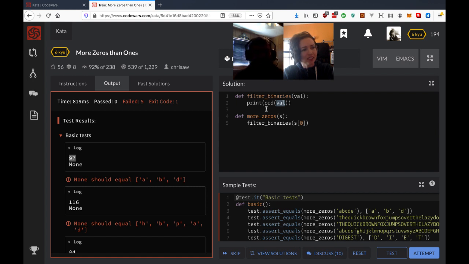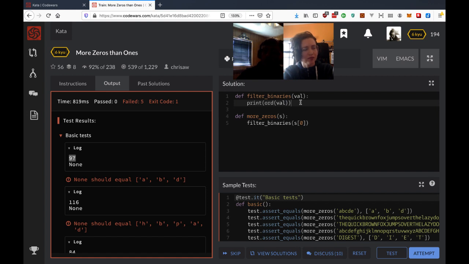Alright, so we have the ASCII value for whatever character we pass in filter binaries. And then the cool thing about how numbers work is we actually already have the binary as long as we have the integer, right? So now we just have to figure out how to count the zeros and the ones in binary, and then compare the two. Although, since we want more zeros than ones, we actually probably only need to keep track of one number.